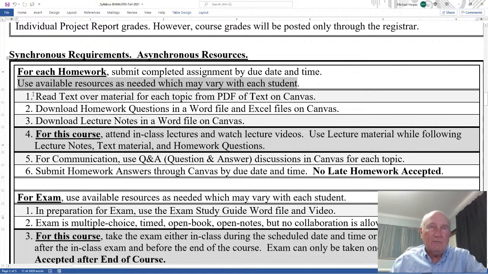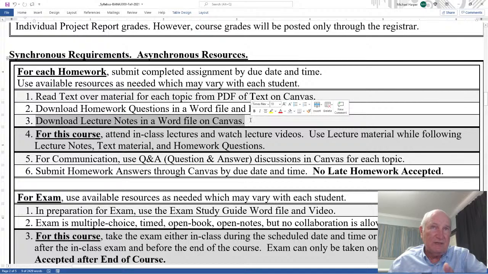1, for example, read the text over the material for each topic from the PDF of the text on campus. 2, download the homework questions in a Word file, and sometimes they're Excel files, on campus. Download them. You have them. 3, download the lecture notes in a Word file on campus.